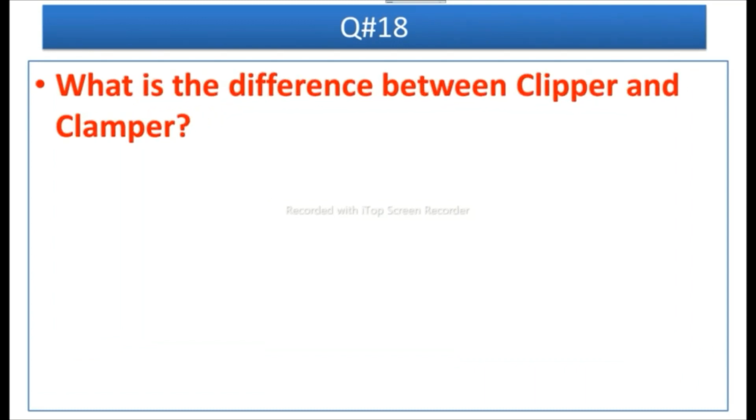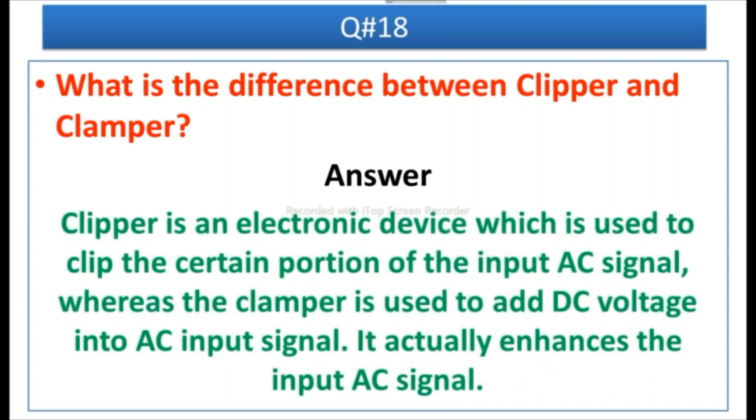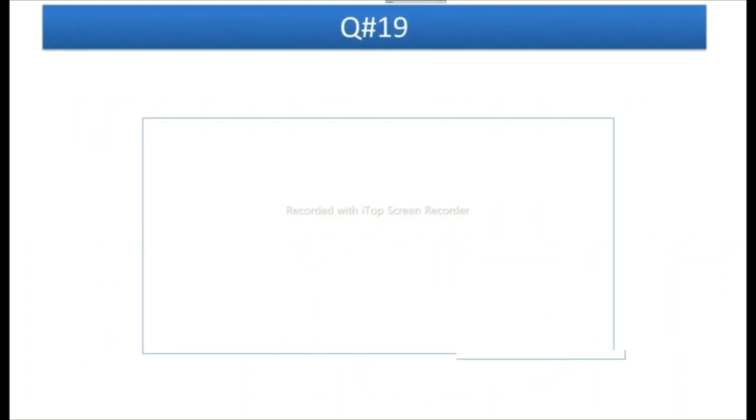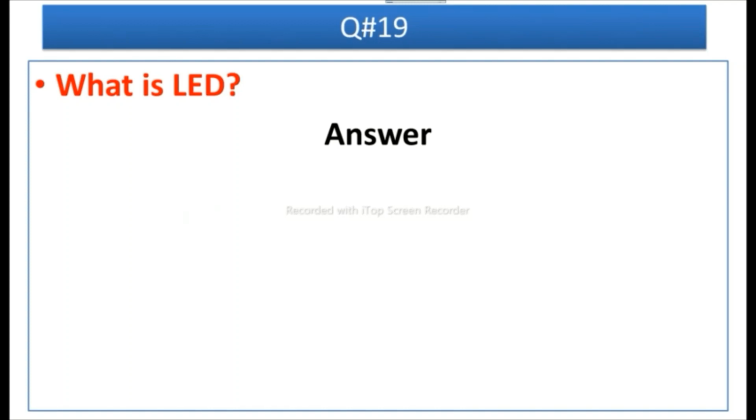Question number 18 is, what is the difference between clipper and clamper? It's a very important question. Answer is, clipper is an electronic device which is used to clip a certain portion of the input AC signal, whereas the clamper is used to add DC voltage into the AC input signal. It actually enhances the input AC signal, and clamper can also be called DC restorer.